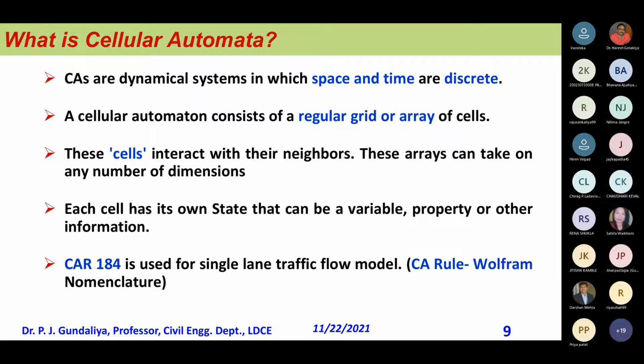Now, CA are dynamical systems in which space and time are discrete. So two elements are concerned here: space and time, and these are discrete characteristics.